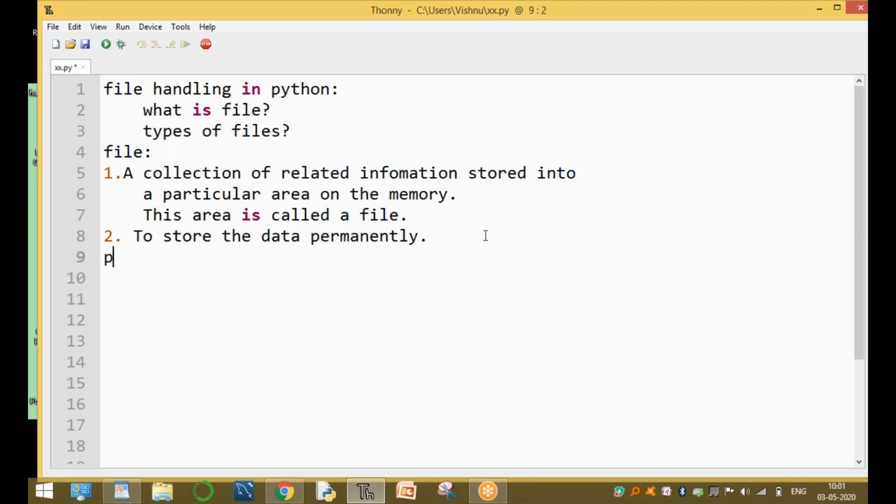Clear? Okay. Now, Python supports two types of files. One is text files.